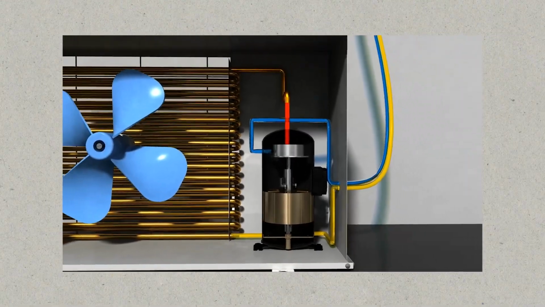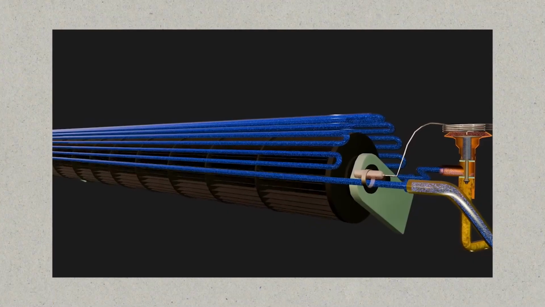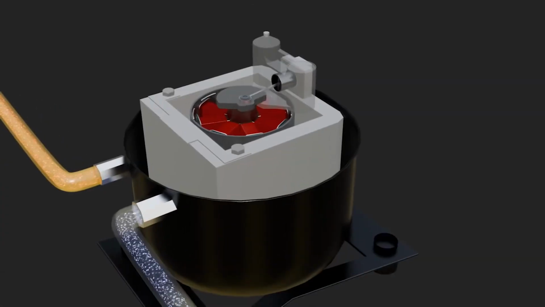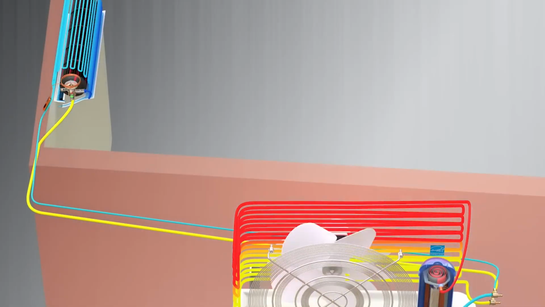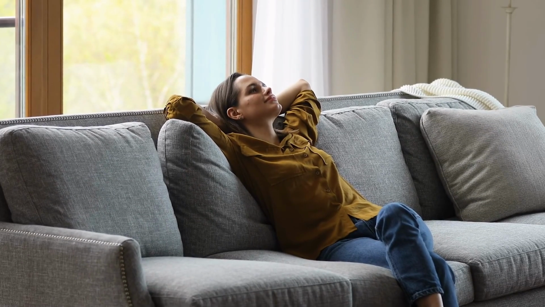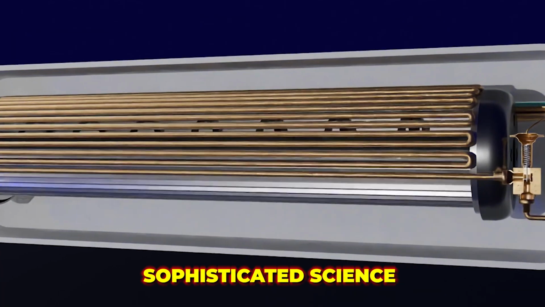At the end, we can say that air conditioning systems are a remarkable example of thermodynamics in action. By harnessing the principles of heat transfer and the properties of refrigerants, we can create a comfortable and refreshing indoor environment. Next time you enjoy your AC, appreciate the sophisticated science and innovation behind its operation.